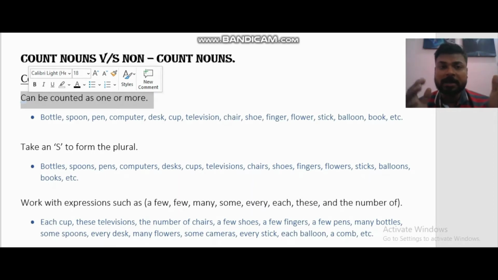Okay. So there are some examples attached to it, like bottle, spoon, pen, computer, desk, cup, television, chair, shoe, finger, flower, stick, balloon, book, etc. So these are the examples of countable nouns. How do you form their plural? With most of them you take an s. Now some of you would think, sir, why are you using a with s? I mean an with s, right? It's not a vowel that you're using an with.